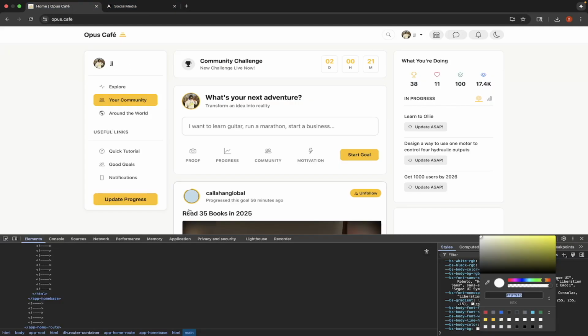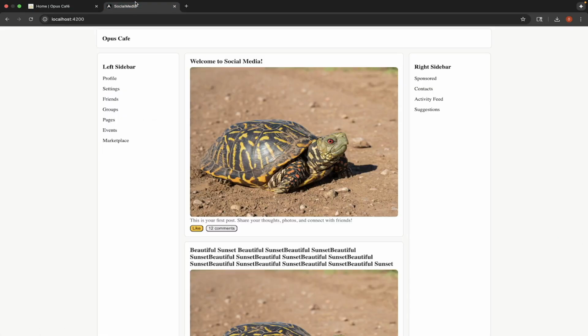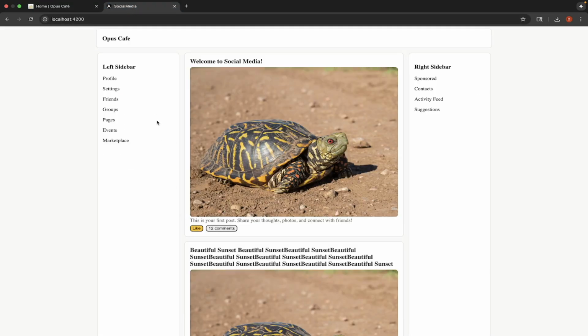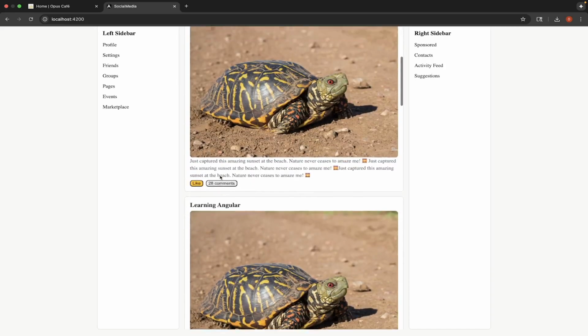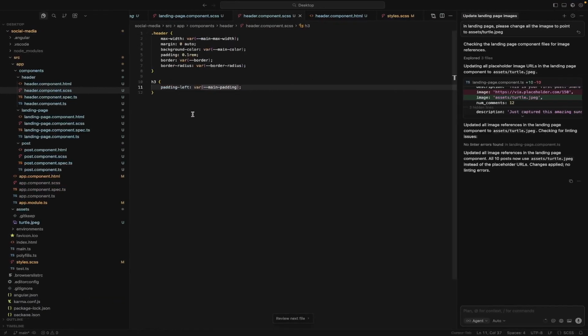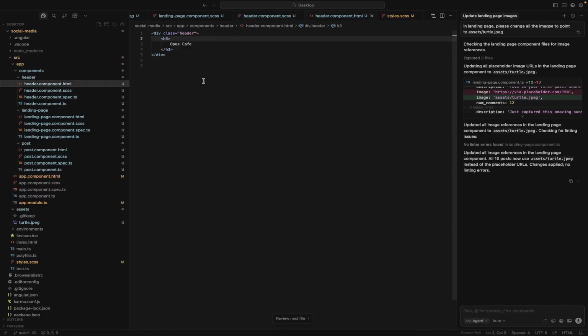So what are some other things that we notice here that we like? Well, obviously the font is a little bit better, but there's also these nice color highlights, right? Those are looking really good. And yeah, and we kind of need a logo, right? We're starting to get there. So what are we going to do for a logo? Well, there's a bunch of different things you can do, but we already have one image available, and that's our turtle. So why don't we add a turtle as the logo at the moment?